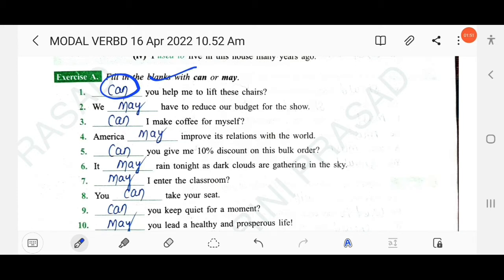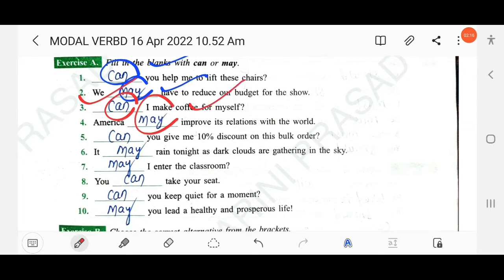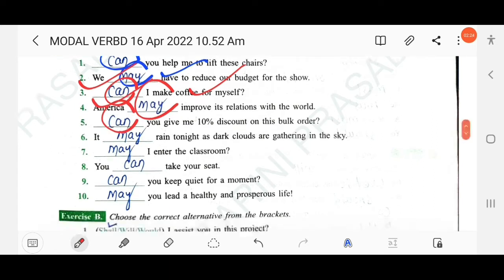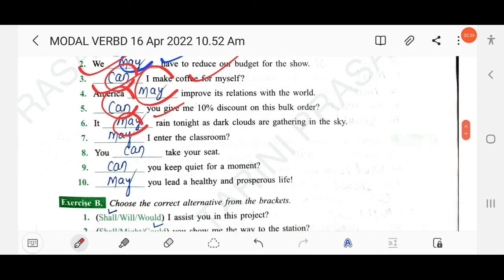Can you help me? Next, we dash have to reduce our budget for the show. We may have to. Next, dash I make coffee for myself. Can I make? Next, America dash improve its relations with the world. May improve. Next, dash can give me 10% discount on this ball color. Can you give me? Next, it dash rain tonight as dark clouds are gathering in the sky. So it is a possibility. It may rain tonight.